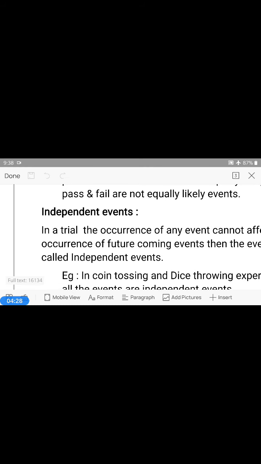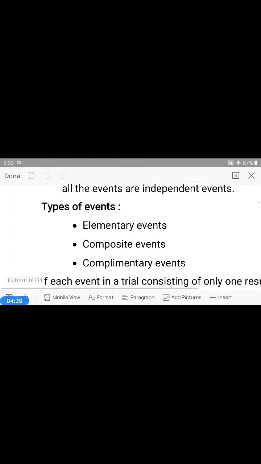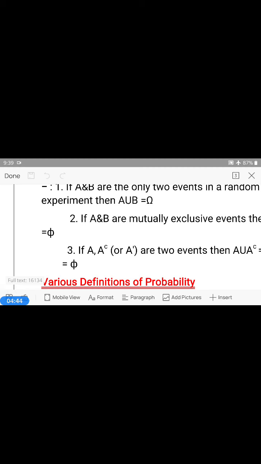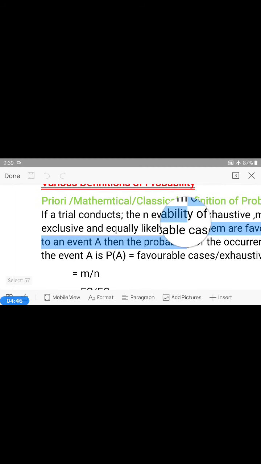Next one is independent events. In a trial, the occurrence of any one of the events cannot affect the occurrences of future coming events. Then the events are called independent events. Next one is various definitions of probability. Probability has mainly 3 definitions.